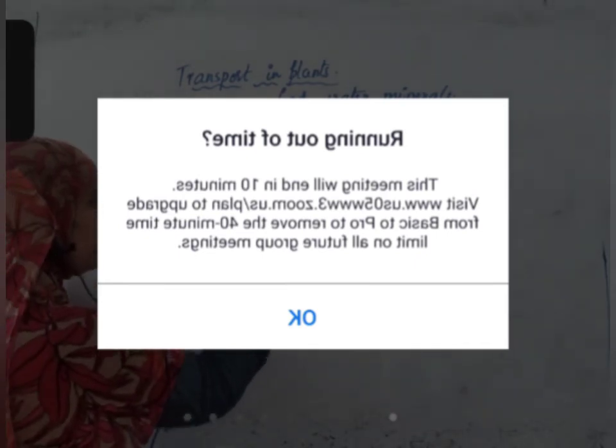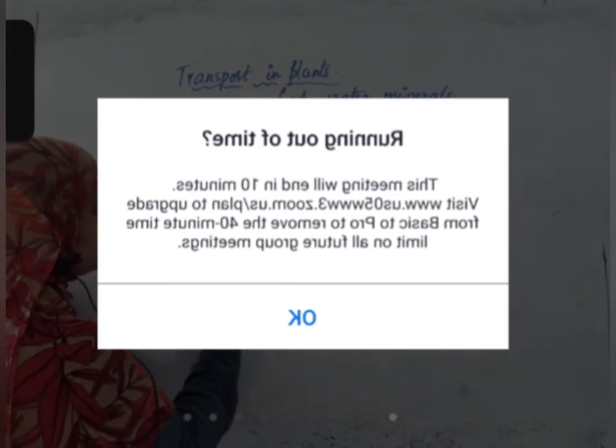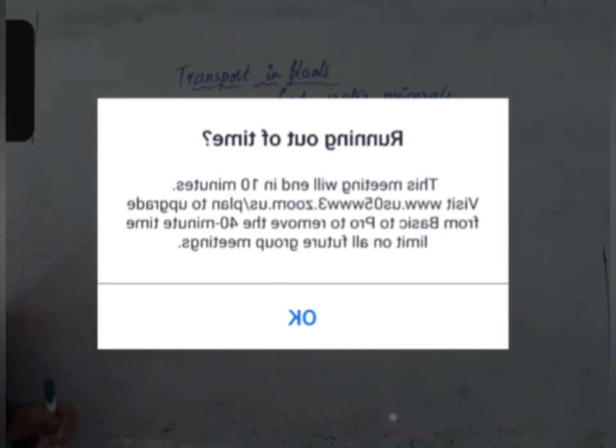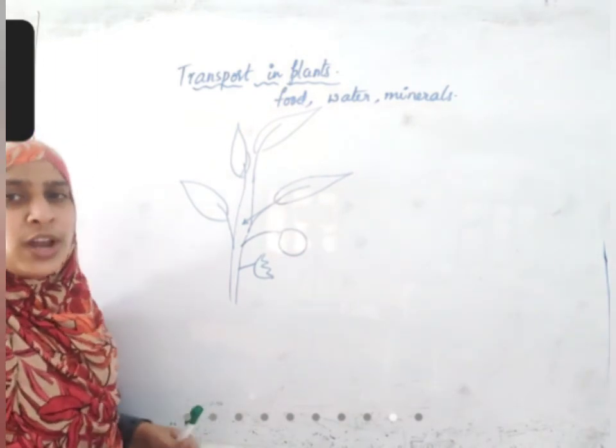It should go into the stem also. It should go to any fruit also. It should go to any flower also. So in all directions it should transport.